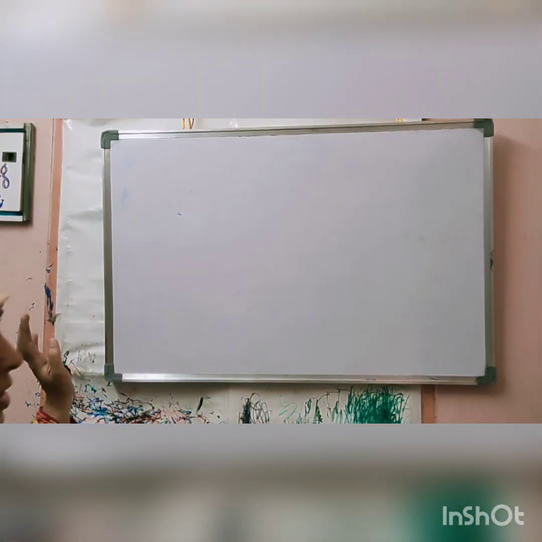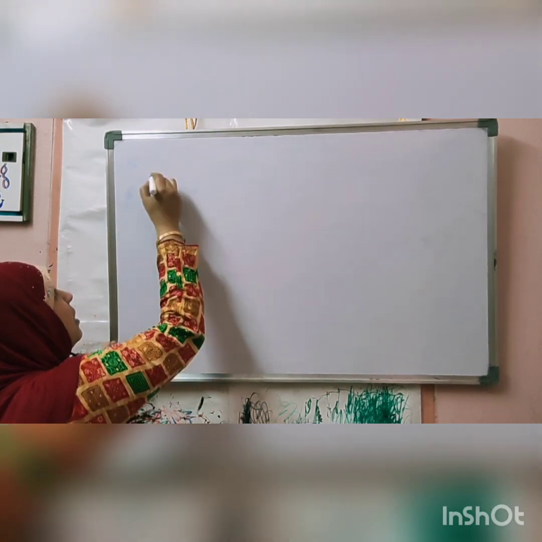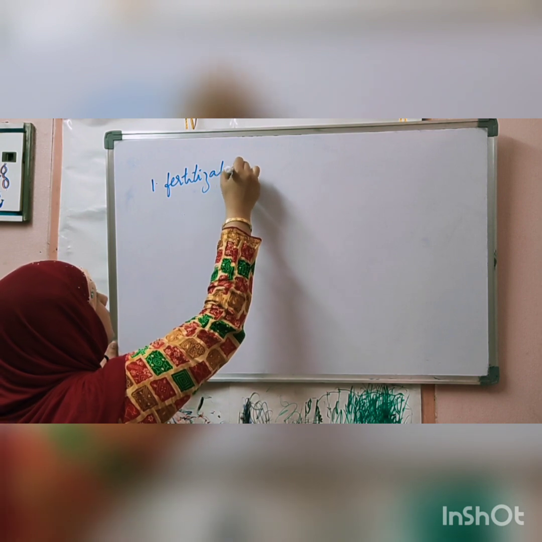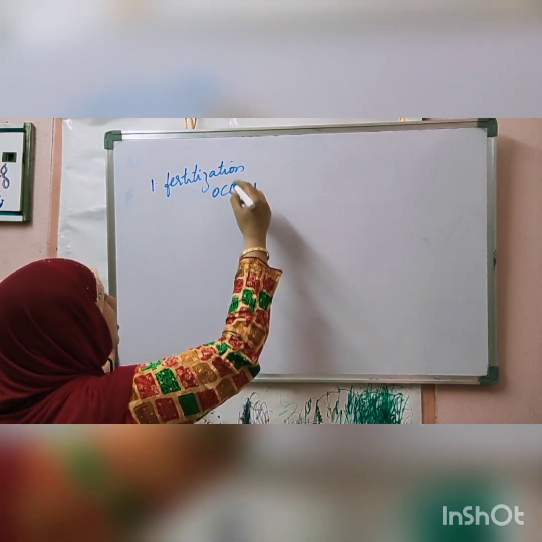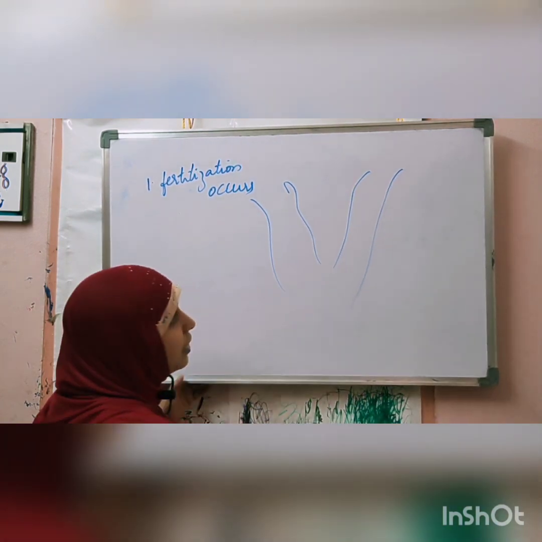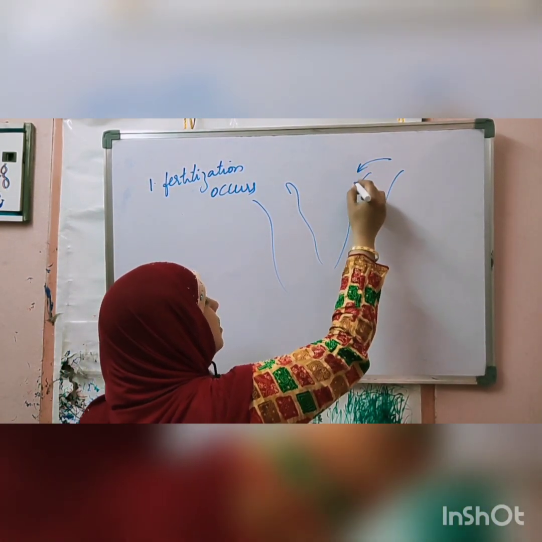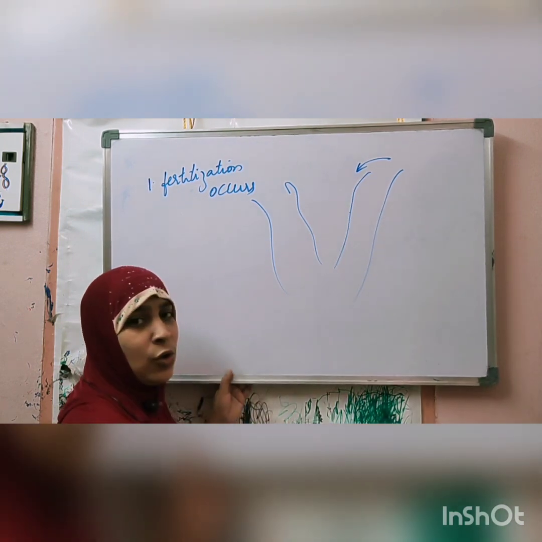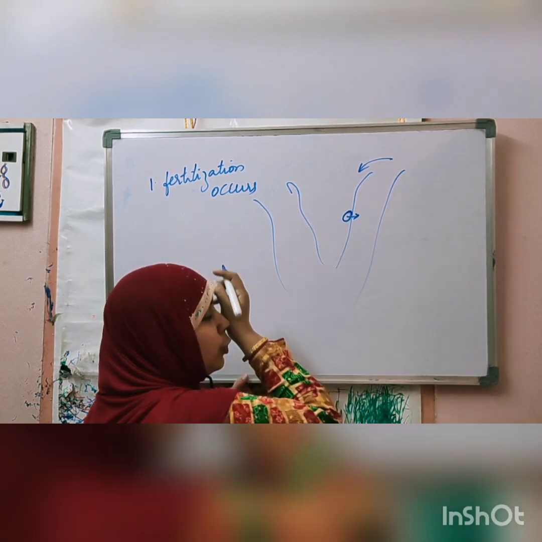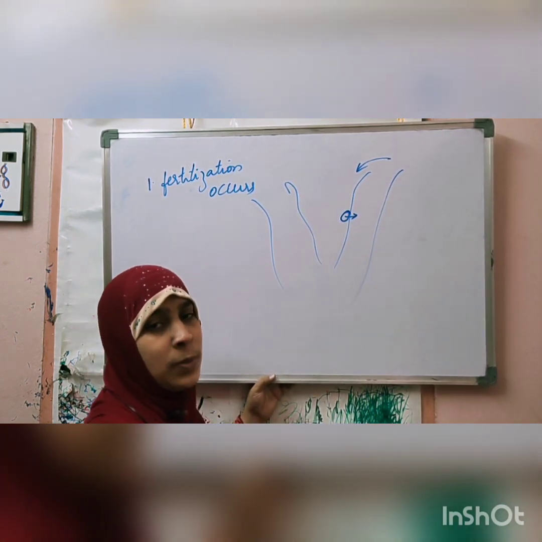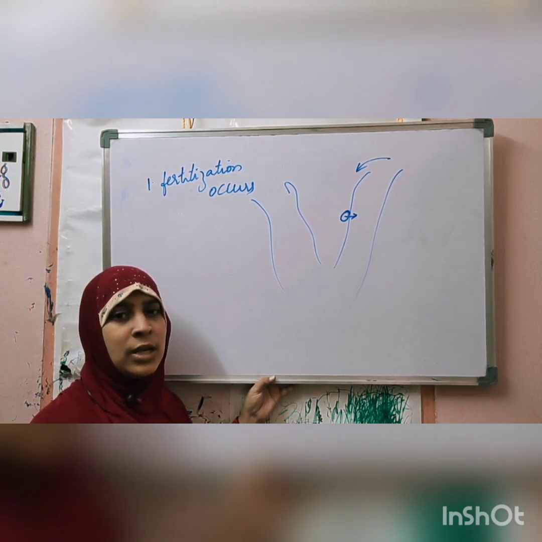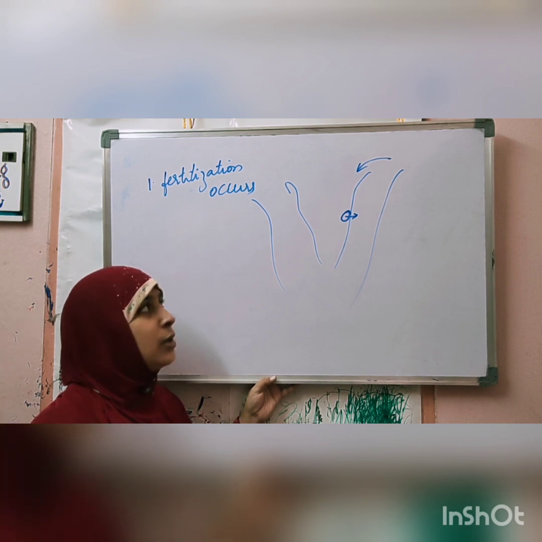There are two things that can happen in the female reproductive system. One, fertilization occurs. I'm drawing only the ovary, children. If fertilization occurs, the zygote will pass into the uterus and it will fuse into the inner wall of the uterus called the endometrium. The endometrium thickens itself during the first 14 days of the menstrual cycle so that it is ready to receive the zygote.